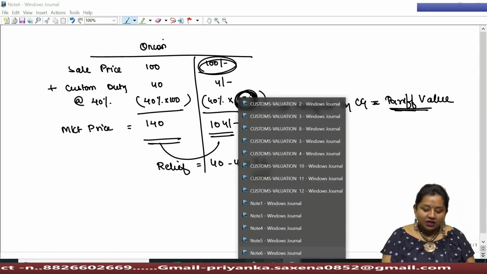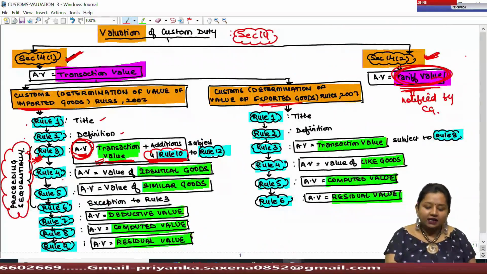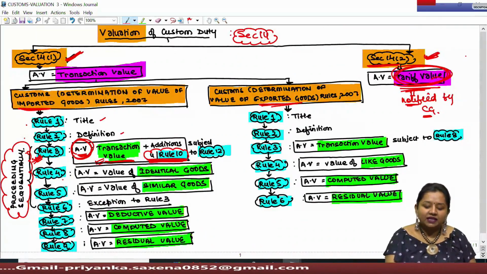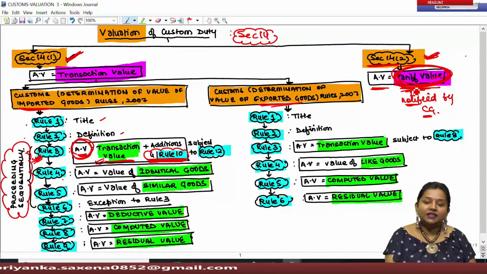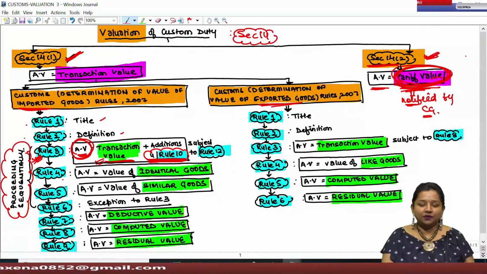So this is the theoretical provision wherein the government says that under section 14 subsection 2, if the government has notified the tariff value of an article, then the assessable value of such goods shall always be taken as tariff value, upon which duty has to be computed.